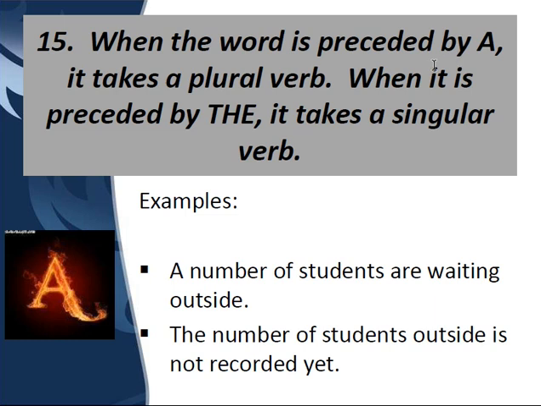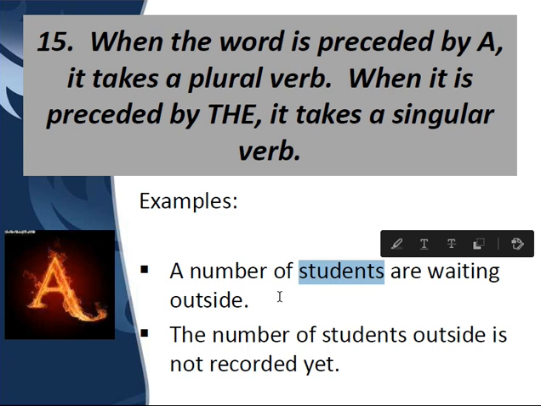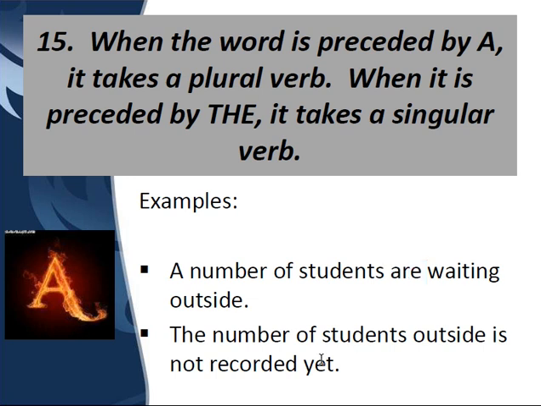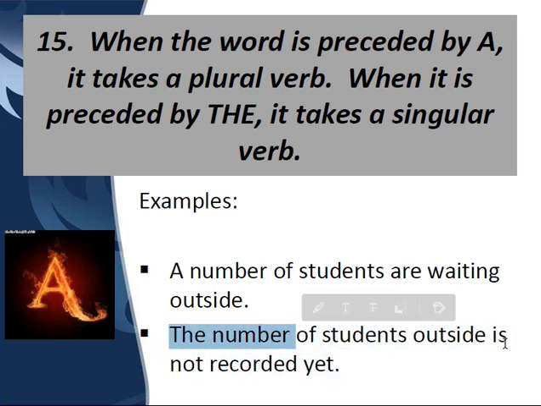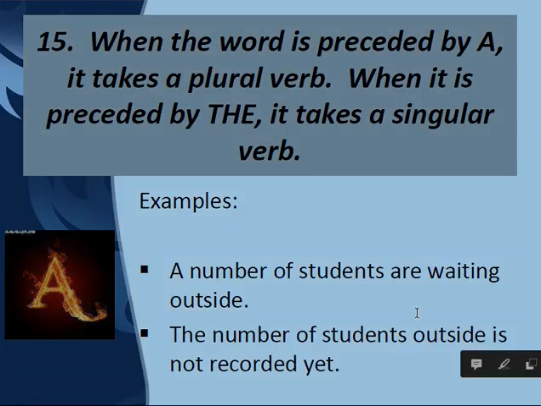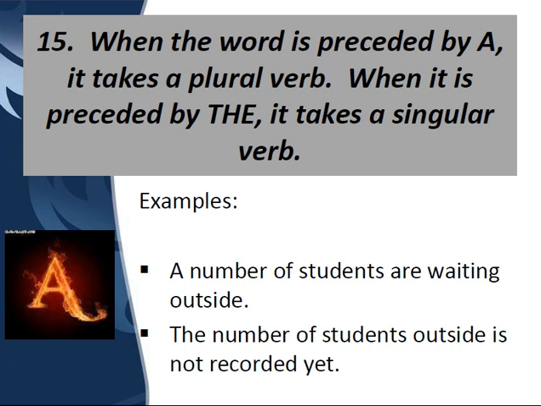When the word number is preceded by a, it takes a plural verb. When it is preceded by the, it takes a singular verb. A number of students are waiting. The number of students outside is not recorded yet. Now, a number of students are waiting. A number of students here is the subject. So here we are using a plural verb. But if I say the number of students outside, now here the number of students is the subject. So that is why we are using a singular verb with this subject.